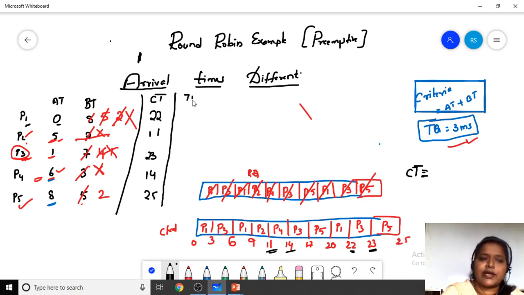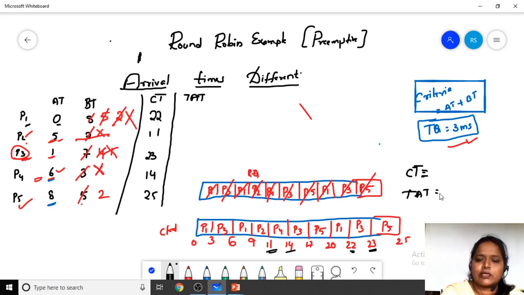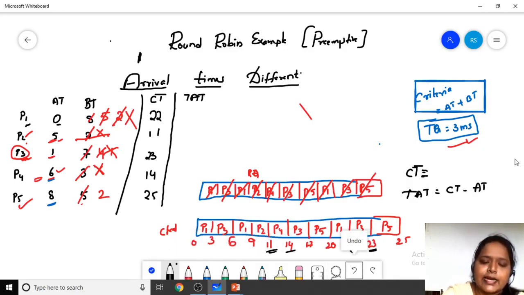Next you have to find out the turnaround time. The formula for turnaround time is completion time minus arrival time.